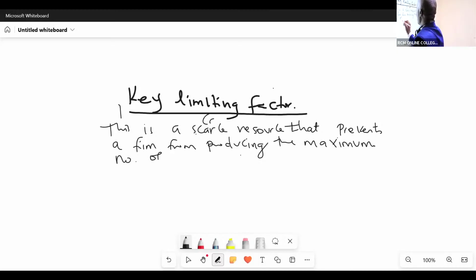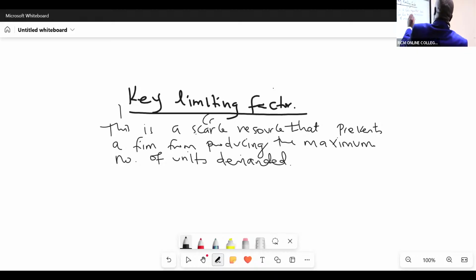Number of units demanded, full stop. So anytime you hear about limitation, key limiting factor, it will be that scarce resource that prevents an organization from producing the very highest demanded number of units.